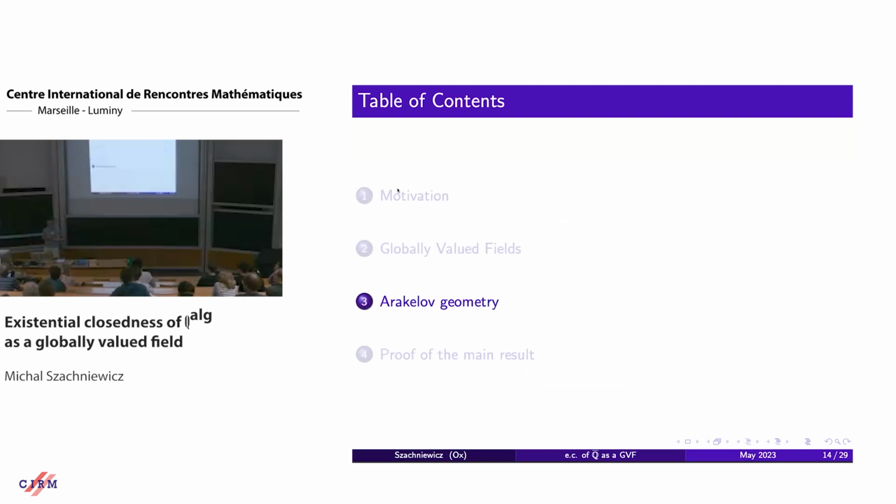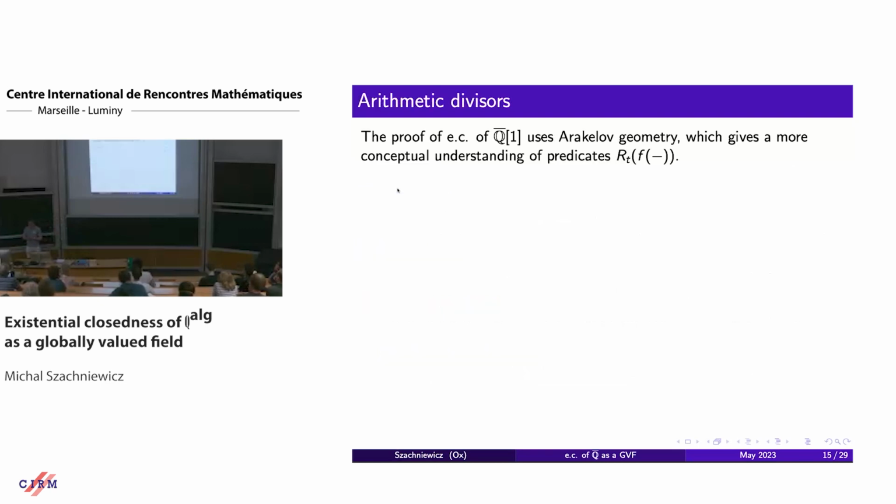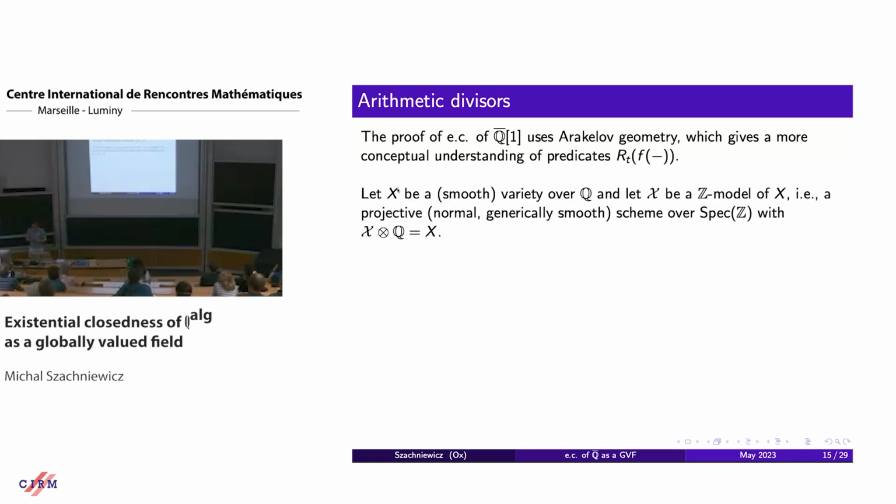So the proof uses Arakelov geometry. So I thought I'd say a few words about Arakelov geometry before outlining it. So Arakelov geometry here gives us a more conceptual understanding of these predicates coming from the definition of GVFs. So to say a bit more about it, let X be a smooth variety over rationals,